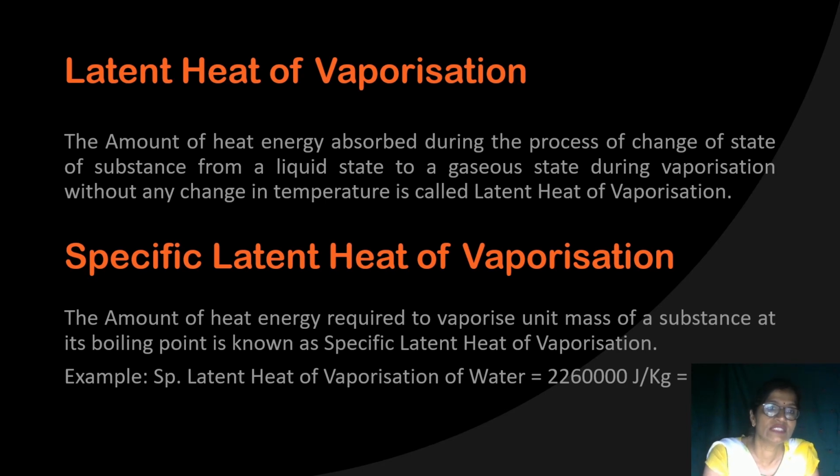That is known as latent heat of vaporization. And specific latent heat of vaporization is what? The amount of heat energy required to convert unit mass of a substance from its liquid state to its gaseous state at its boiling point.